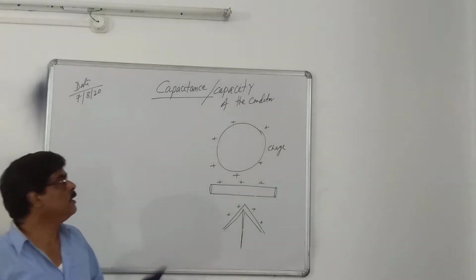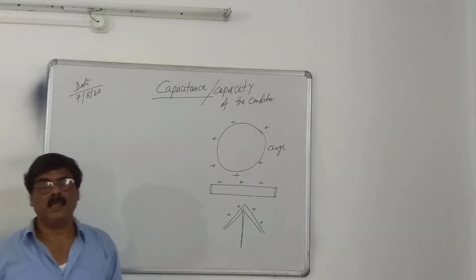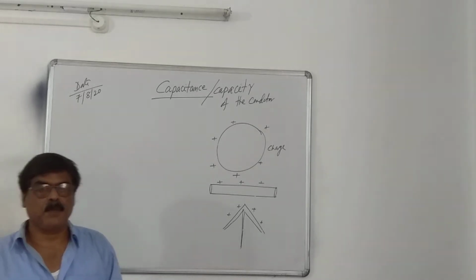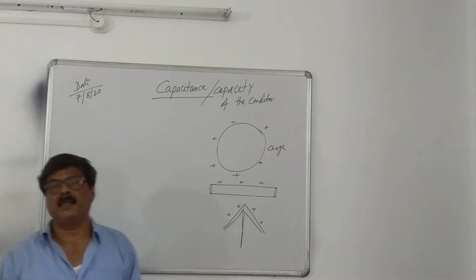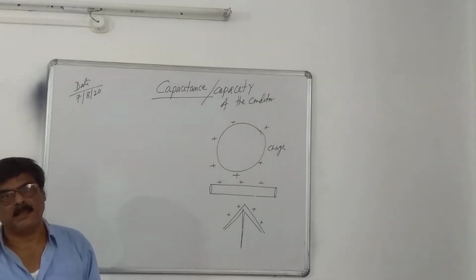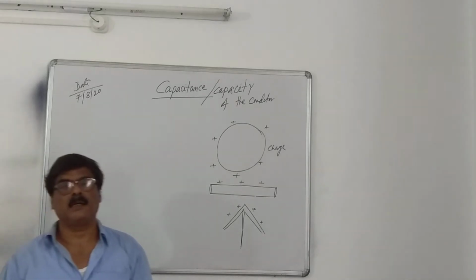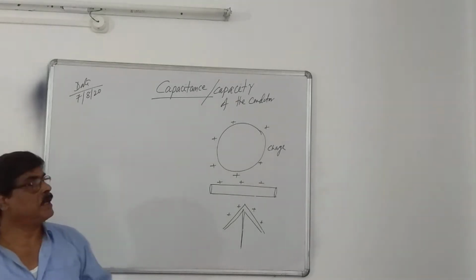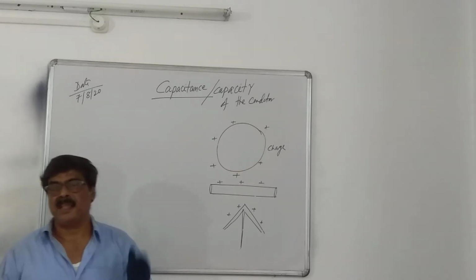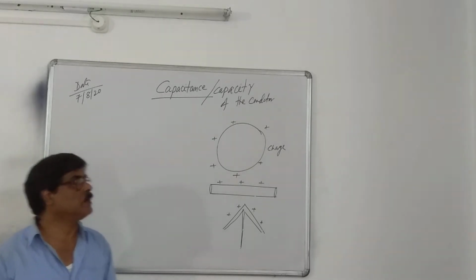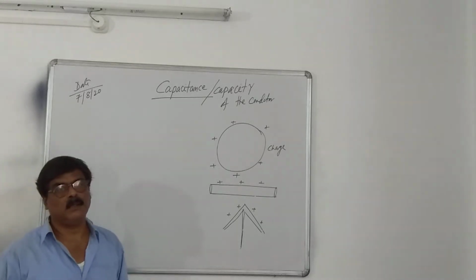It is similar to our container. If a container holds more water, the capacity of the container is more. If the container holds less amount of water, the capacity of the container is less. Now, in this topic, we study the capacity of the conductor. The capacity of the conductor means the ability to hold electric charge by the conductor. Now, we discuss in detail.